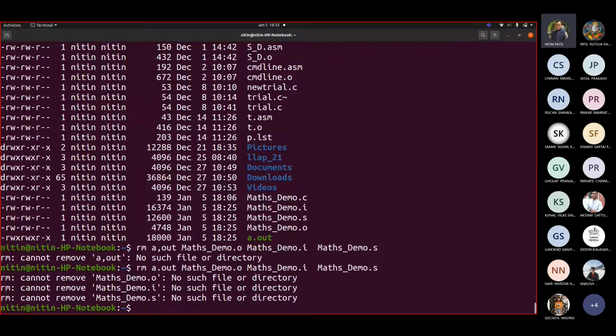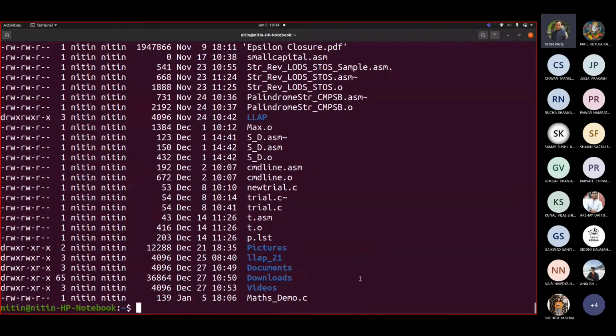What is it saying? Because other files are already deleted. That's why it is saying this, because only a.out was not deleted. So if I see now, I can see that only the .c is there. Correct. -ltr means display contents in reverse order.